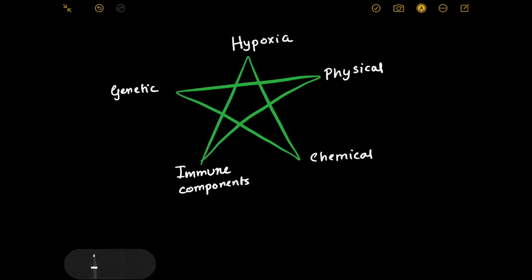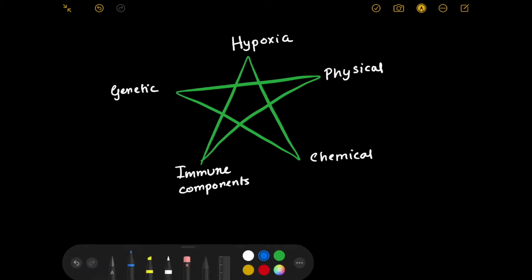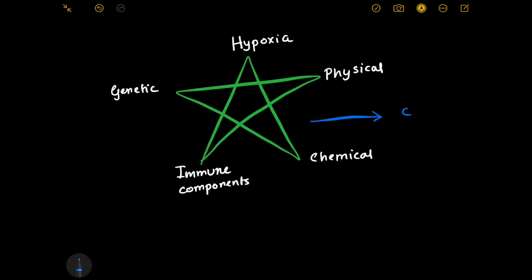Apart from all these, there can be other scenarios as well which we are not considering in this video. Those are special cases, and we will be discussing those when we deal with those special scenarios in our pathology. But for now, just remember, you can have either hypoxia, physical agents causing the stress, chemical agents, immune components, or genetic factors or genetic predisposition which can cause stress. Alright, so these are the stressors.